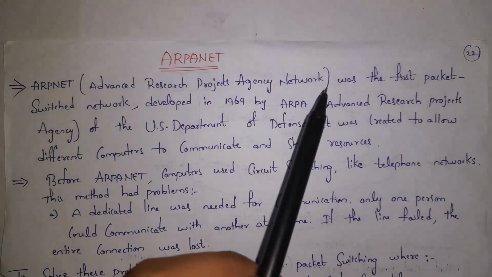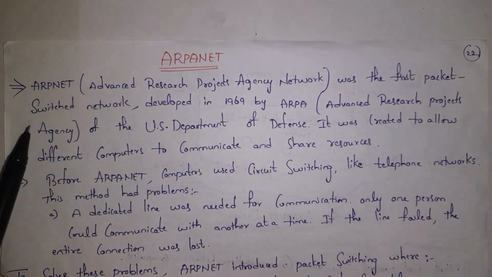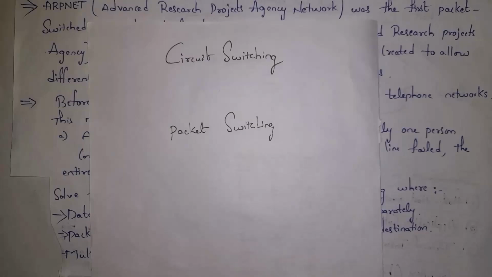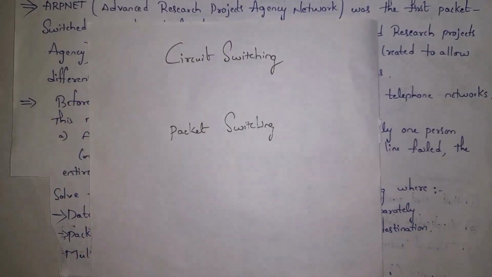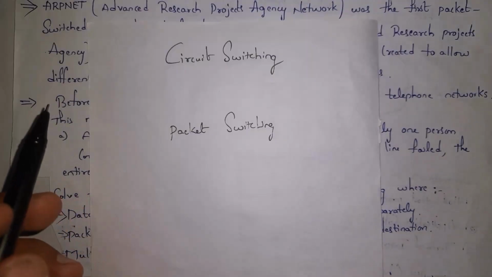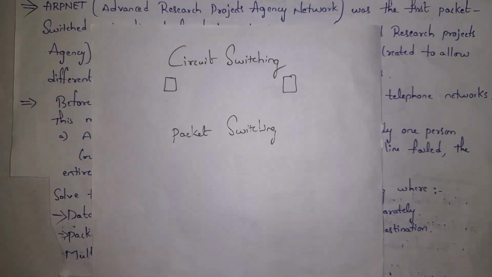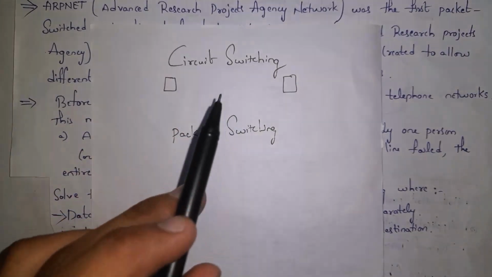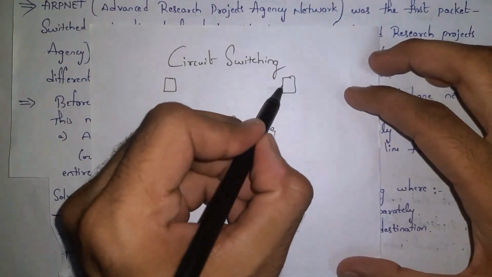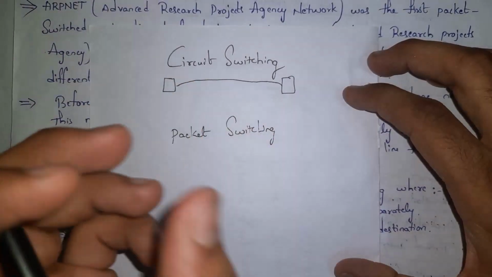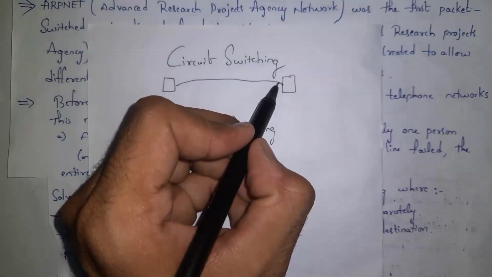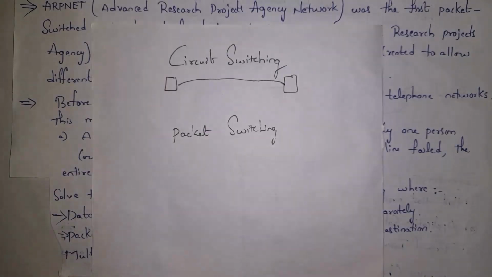Guys, ARPANET was the first packet switching network. Before knowing what is packet switching, at first you need to know what is circuit switching. I will give one simple example so that you can clearly know the difference between circuit switching and packet switching. If you consider circuit switching, older telephone networks are examples of circuit switching. For example, in olden days we used landline phones to communicate with others. If you want to communicate with your friend using a landline phone, then we need a cable connection. There is one cable connection that needs to be established between me and my friend. By using that cable connection, we can communicate with others. There is one dedicated line needed in order to establish the connection. The dedicated line is nothing but a cable.